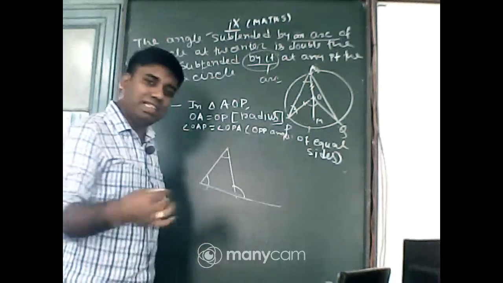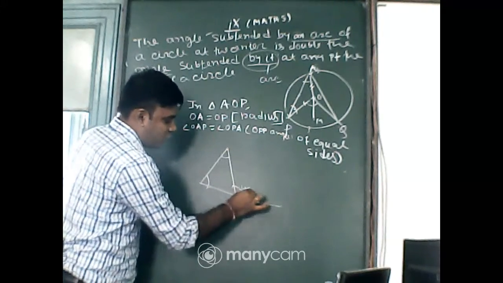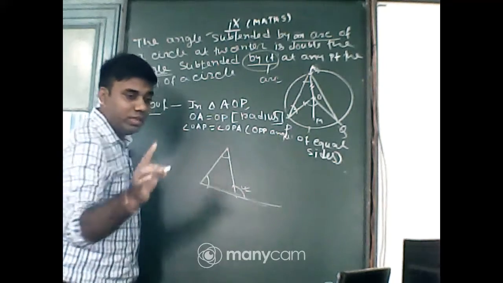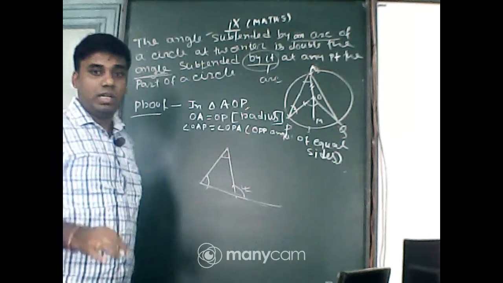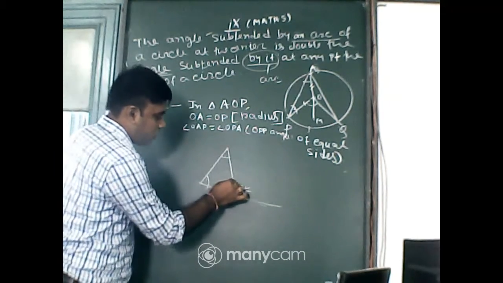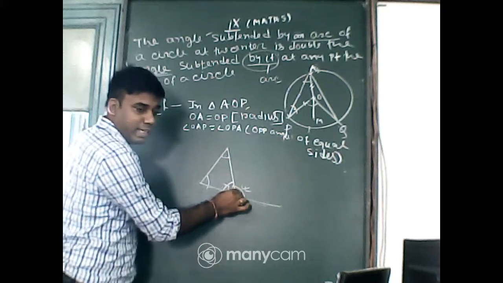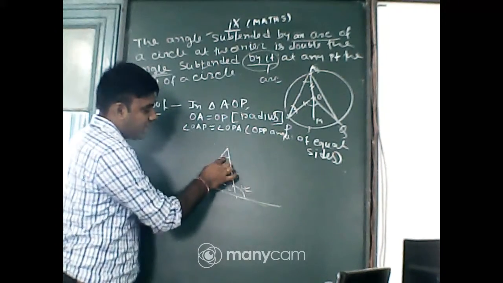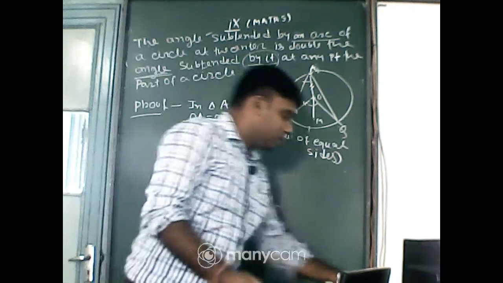We have learned it in the junior class. That is the exterior angle: one side is extended, so that is the exterior angle, and that angle is equal to the sum of these two opposite angles. Not this angle, not the sum of these two angles. The sum of the two is the adjacent angle of the exterior angle. That's why, leaving this angle, the sum of these two angles equals the exterior angle. Okay, we have the theory.